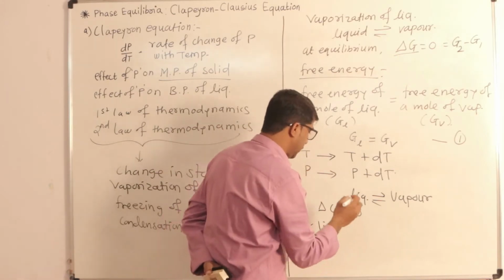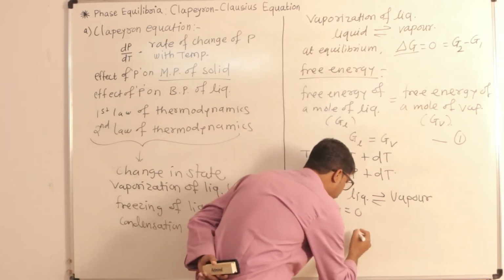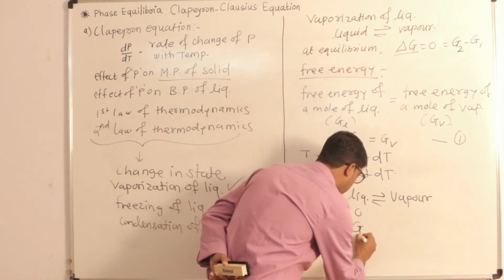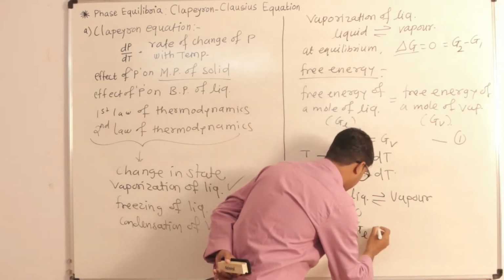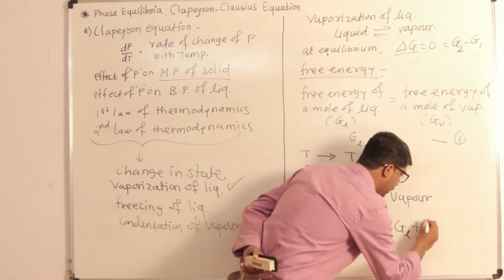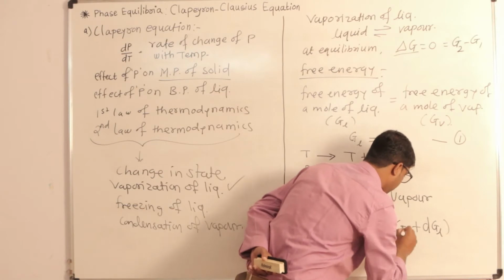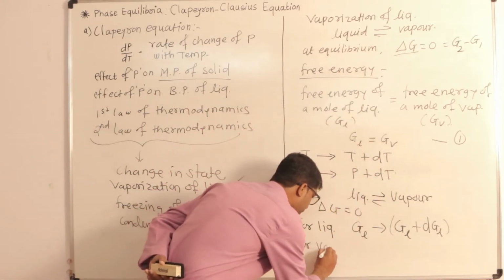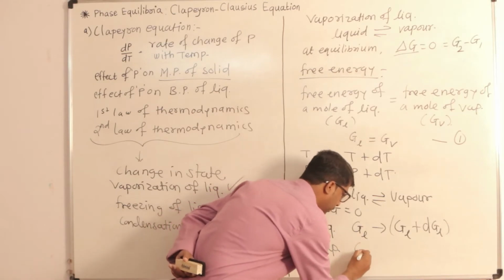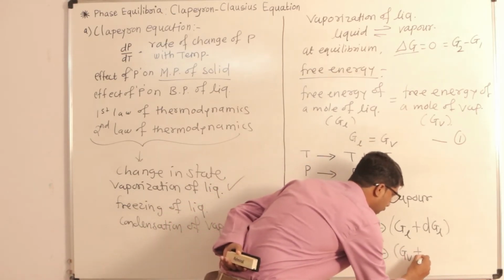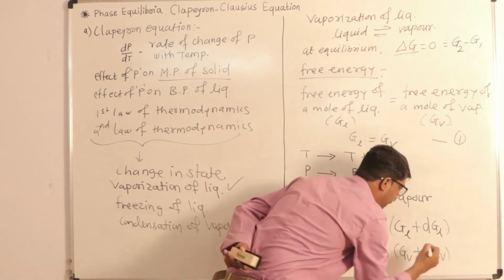For liquid, the free energy increases from GL to GL plus dGL. Again, for vapor, the free energy increases from GV to GV plus dGV.